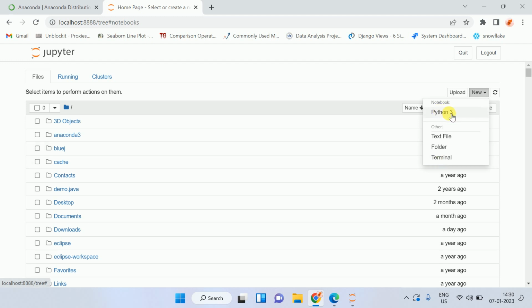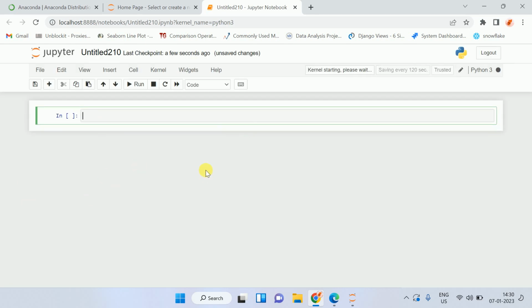You will see Python 3, and some people might see Python 3 with Anaconda in braces, but don't worry. If you are seeing Python 3, this is the interpreter that is showing. The 3 means the version, 3.7, 3.8, 3.9, 3.10, 3.11, whatever version is there. Just click on this Python 3 and you will be able to see this interface.